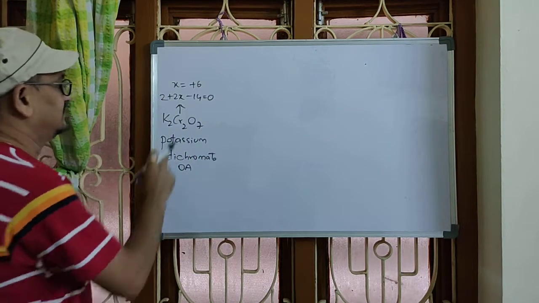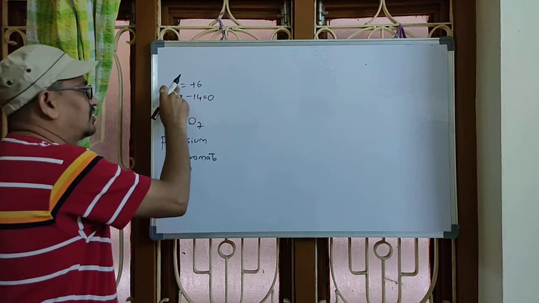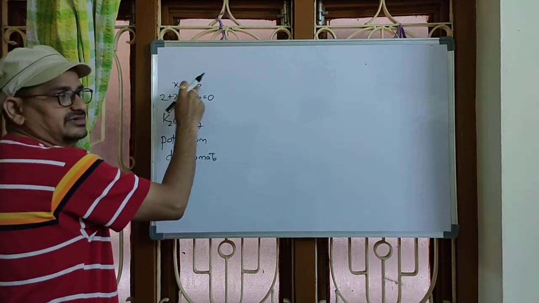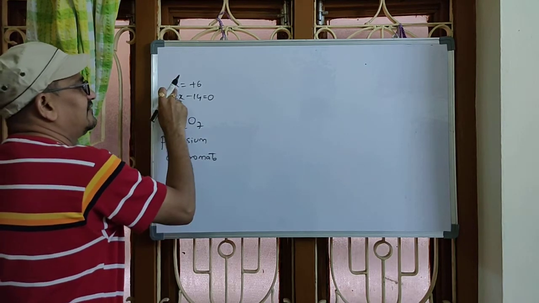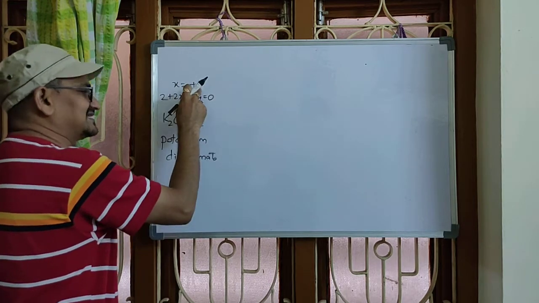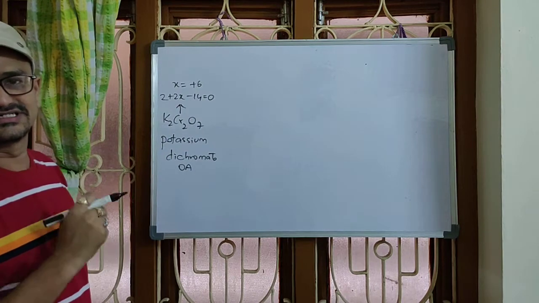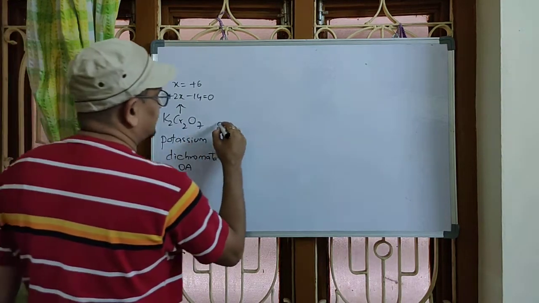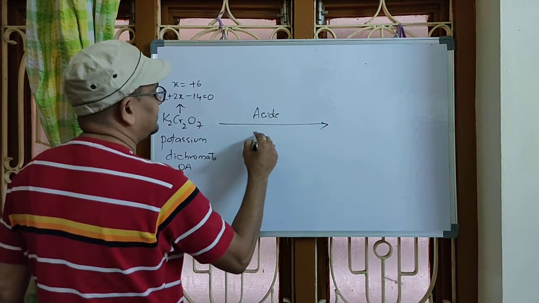Follow this point. I calculated the oxidation state of x, the oxidation state value of each chromium. 1 chromium is x, 2 chromium is 2x. Then we got the value of 1x, meaning the oxidation state of 1 chromium is +6. Likewise, the other chromium is also +6. We have to understand this. Now, this potassium dichromate acts as an oxidizing agent in acidic medium.